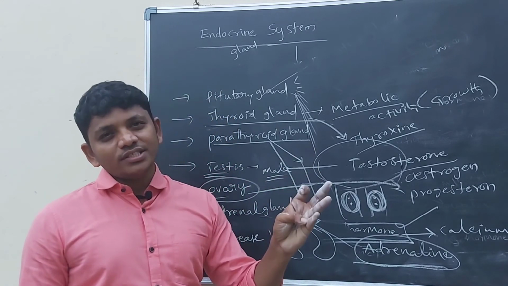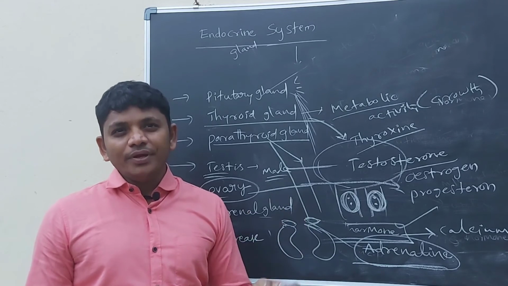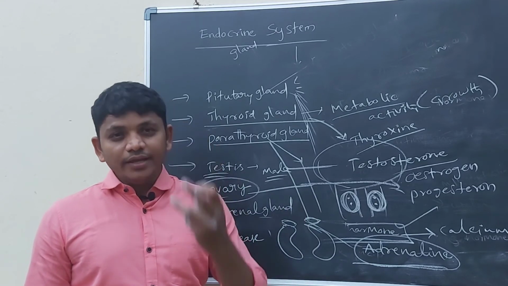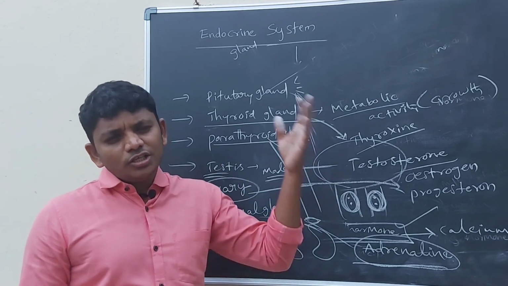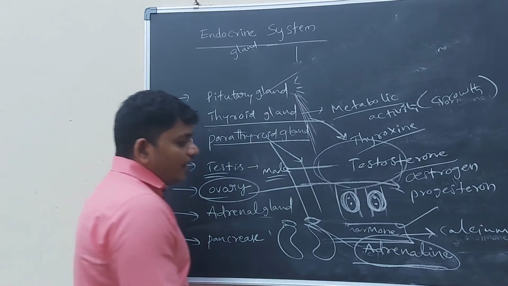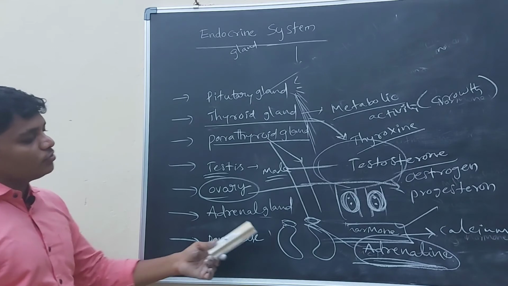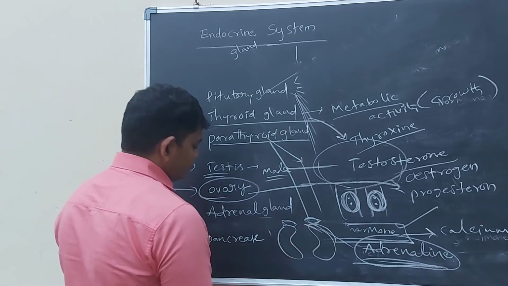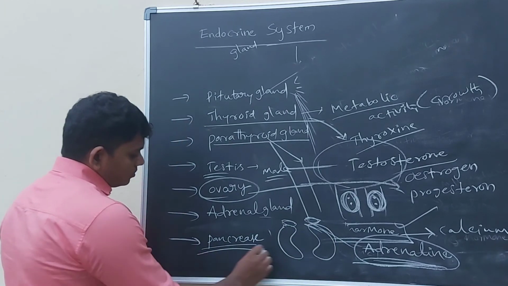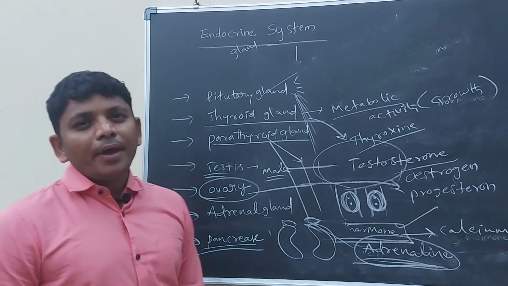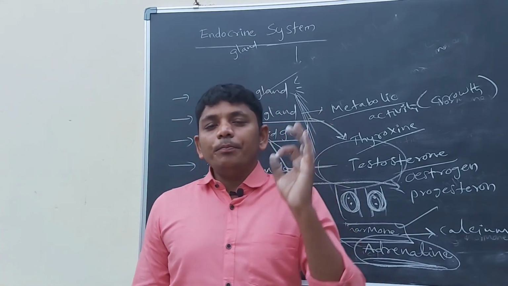So vasomotor functions and also heartbeat and dilation of the eyes and also emotions, all these functions depend upon the adrenaline hormone, which is coming from the adrenal gland. The adrenal gland is located on the top of the kidney. And pancreas. You know, pancreas is called a mixed gland.